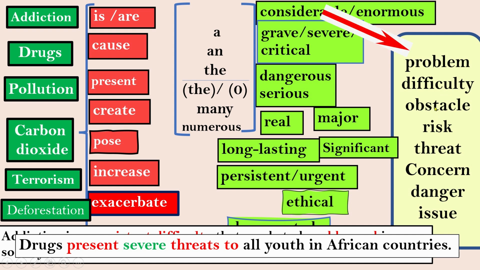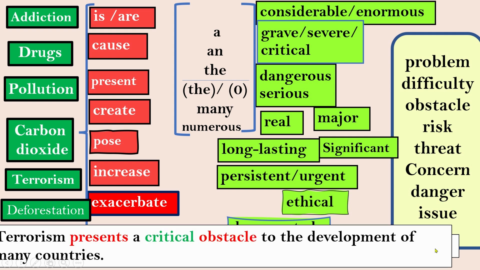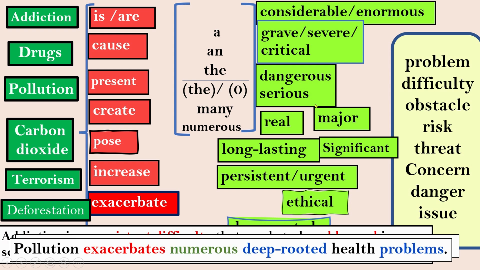These words, all of them are countable. They have singular and they have plural. But be careful with the word danger and how to use it because in some cases it's uncountable. Check this word only. Another example, pollution exacerbates numerous deep-rooted health problems. Terrorism presents a critical obstacle to the development of many countries. You know how to use it now. Choose the cause, the adjective, and then the word.